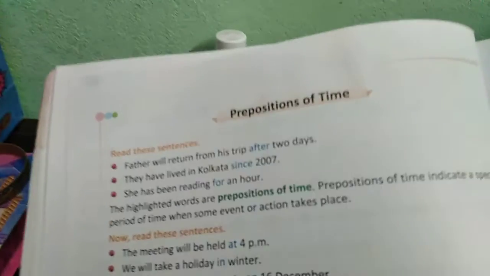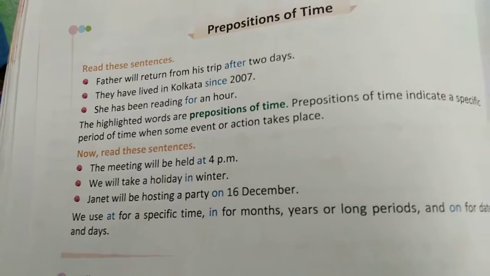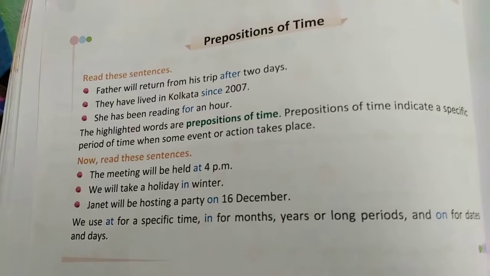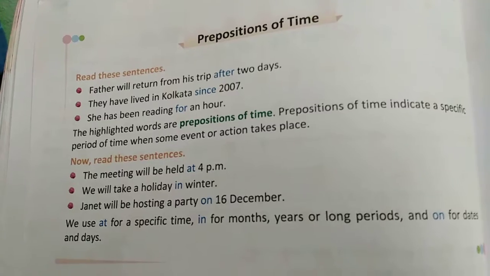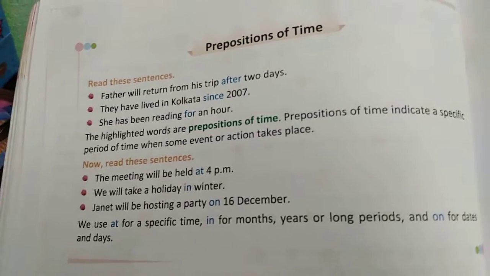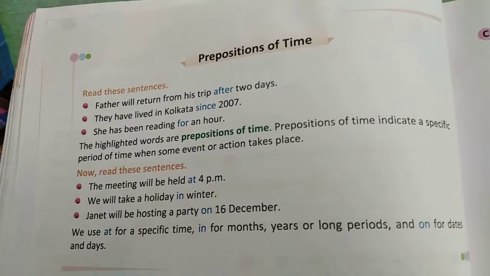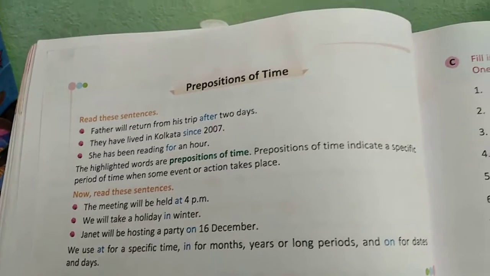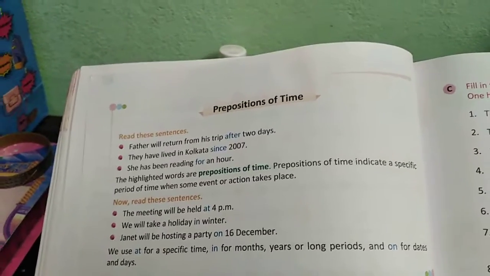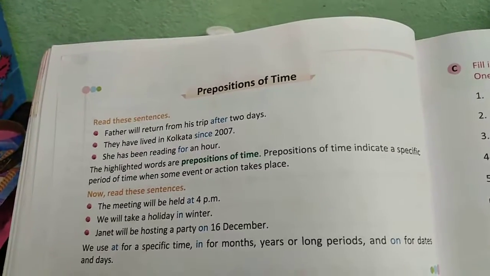Let's see the prepositions of time. We can use at, on, in as a preposition of time. So children, we use at for a specific time. For example, 2 o'clock, 3 o'clock, 2 p.m., 4 p.m. Right? And we use in for the months, years or long period. For example, in 2 months, 3 months, 2 years, 4 years. Or we use in for the months also, seasons also, in winter, in summer, like this.